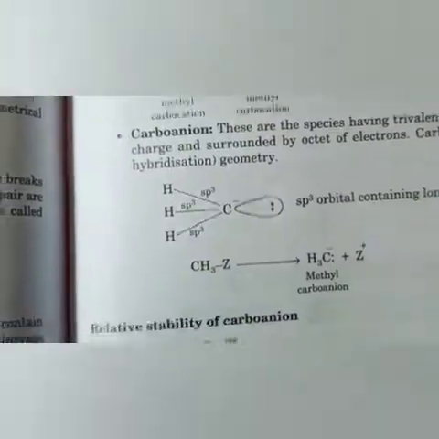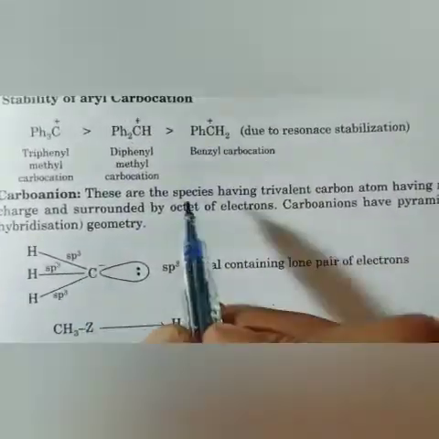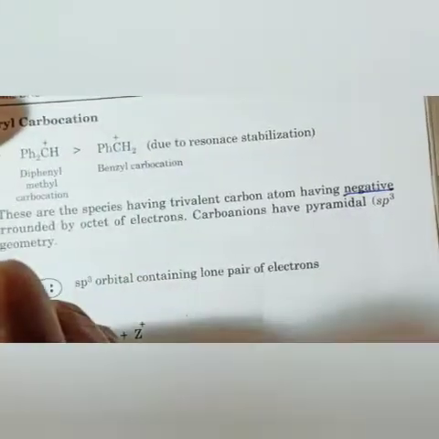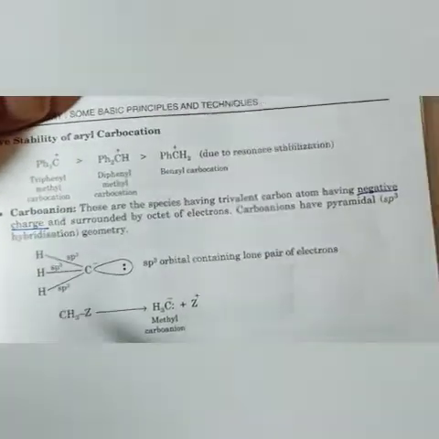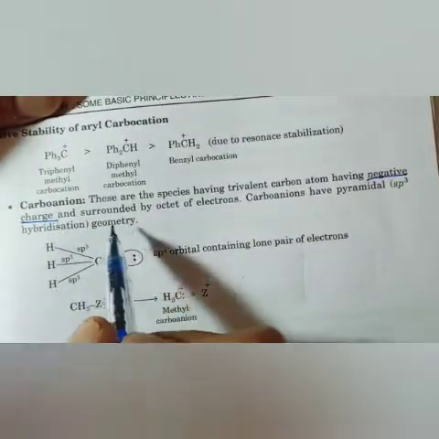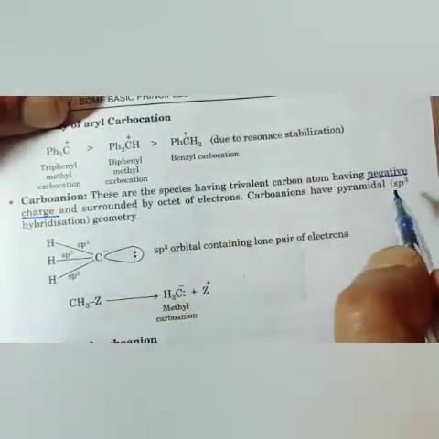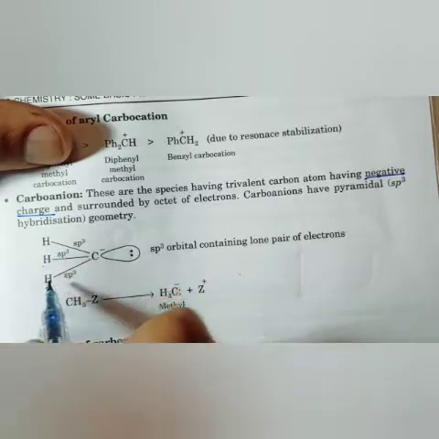Second, the carbanion. Dear students, what is a carbanion? These are species which have a trivalent carbon atom with a negative charge. Because of this negative charge, the name has the word anion, and it is surrounded by an octet of electrons. Now 2 extra electrons have come, so the hybridization will be sp3 because now there are 4 sides of electrons. There are 3 hydrogens and 1 lone pair.